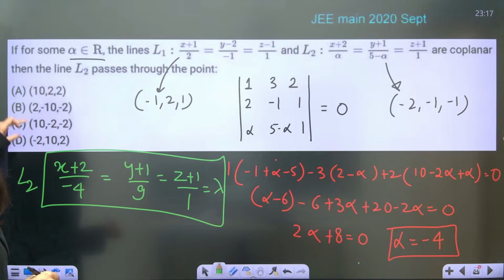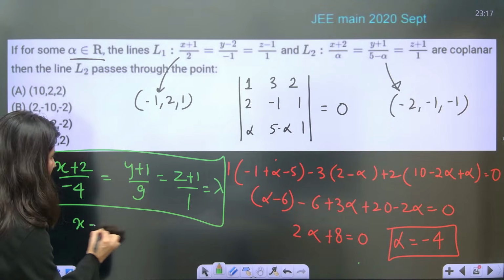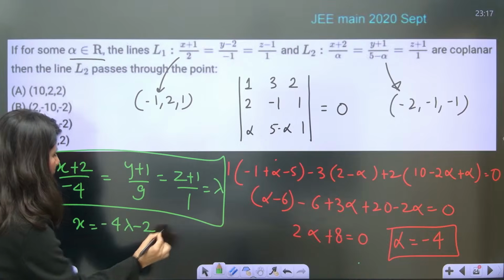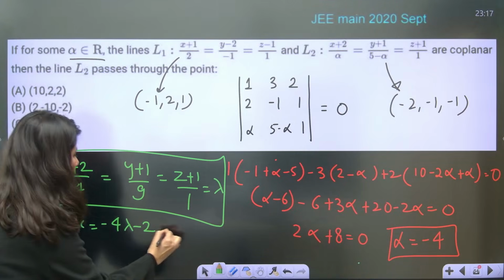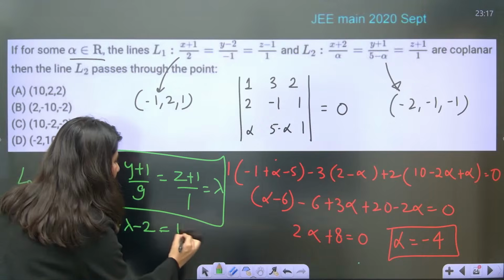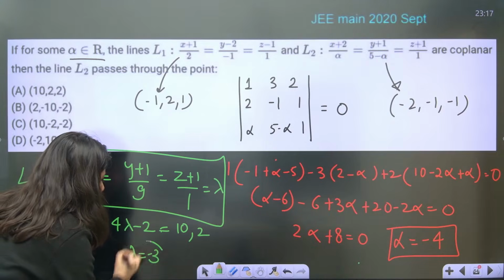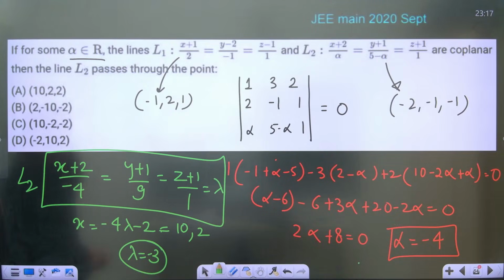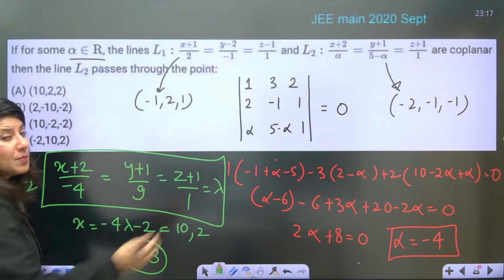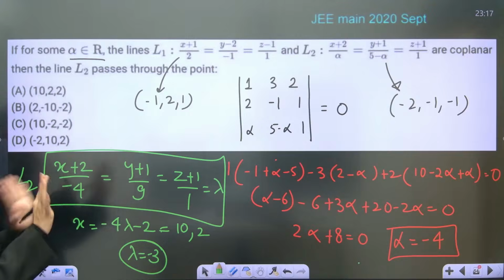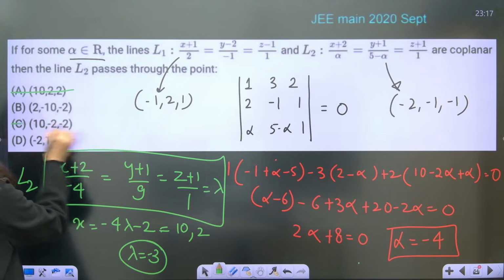Clearly, the x coordinate of L2 will be minus 4 lambda minus 2, and the x coordinate is either 10 or 2. So if it is 10, what will the value of lambda be? This is 12, and 12 by 4 lambda is minus 3. So lambda is minus 3. Put lambda as minus 3, then you are going to get 10. Now, lambda minus 3 gives minus 27 plus 1, minus 26, which is missing. That means A is wrong, B is also wrong.